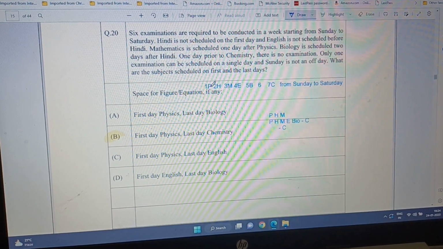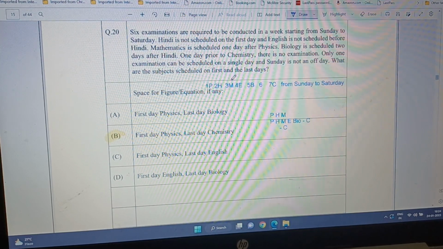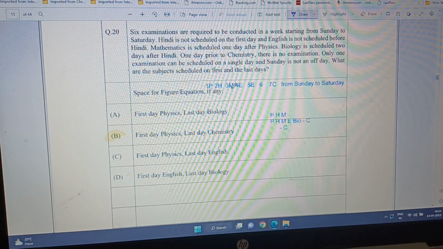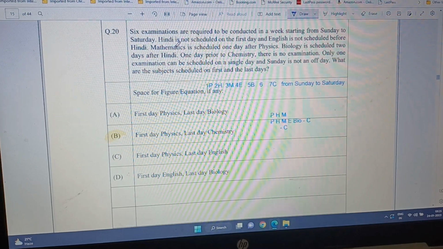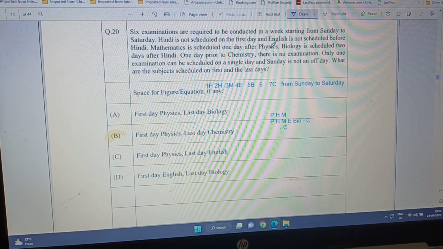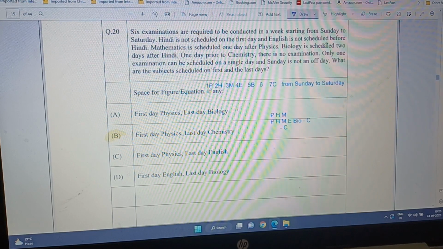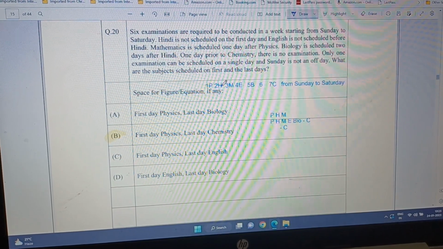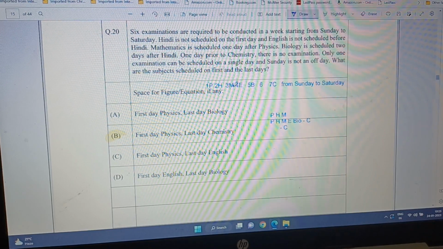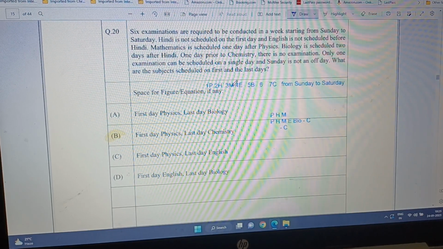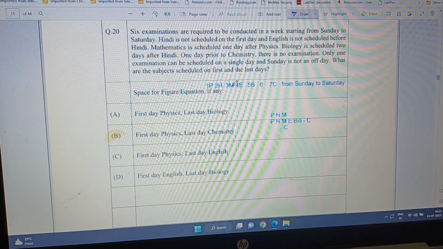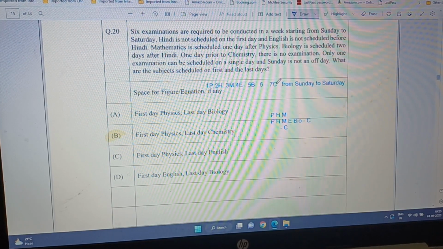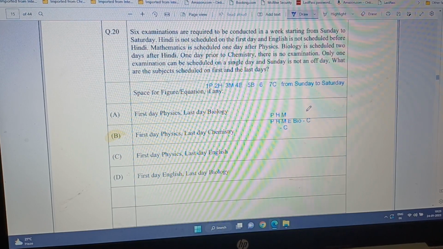So we get physics, and then we immediately get math. If physics is on the first day, then on the third day math must be there, because mathematics is scheduled one day after physics, and biology is scheduled 2 days after Hindi. So we need to figure out that Hindi must be, because if we are here at math, then biology cannot be on the last day, and there has to be one gap.